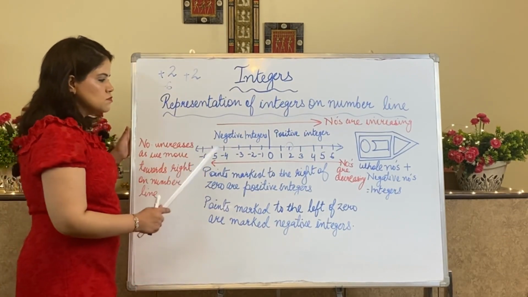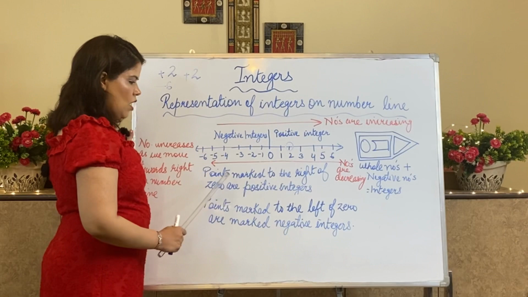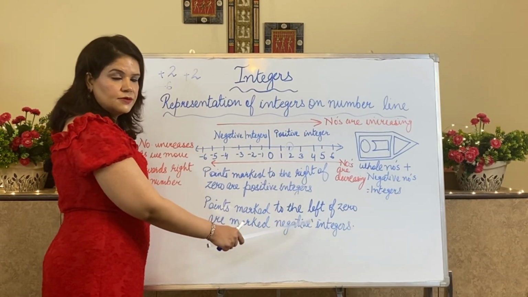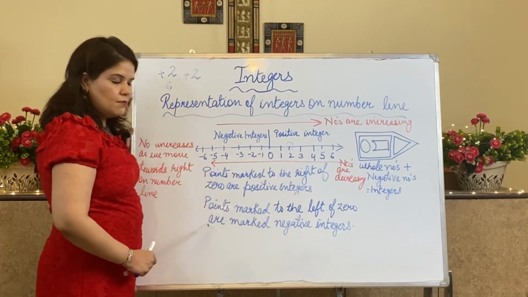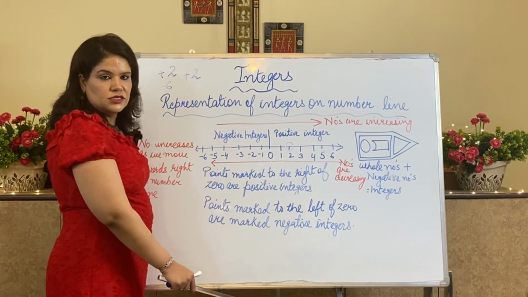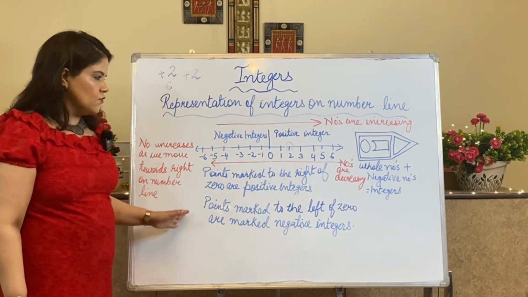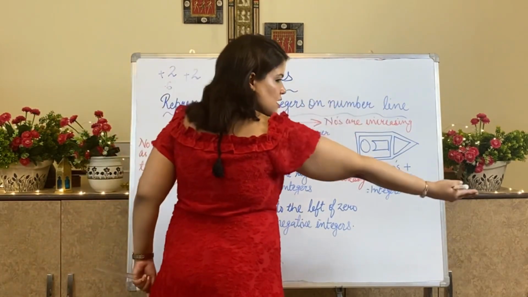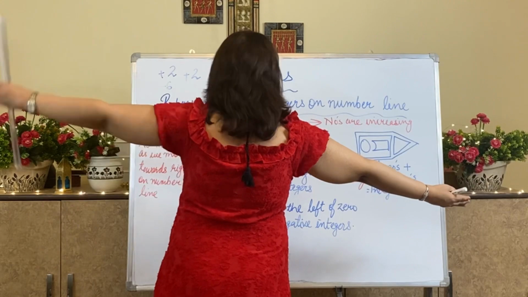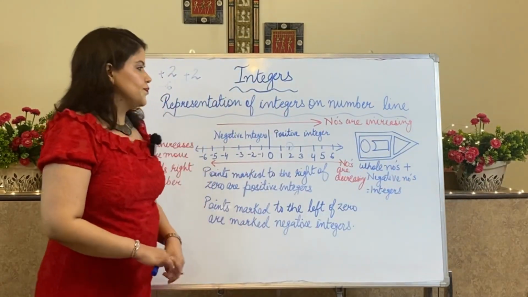Now points marked to the right of 0 are positive integers, and points marked to the left of 0 are negative integers. So this is the difference between positive and negative. Positive are on this side of the 0 and negative are on this side of the 0.